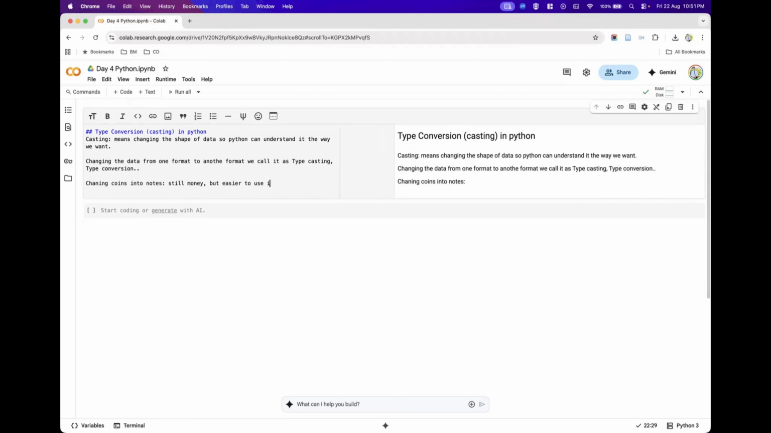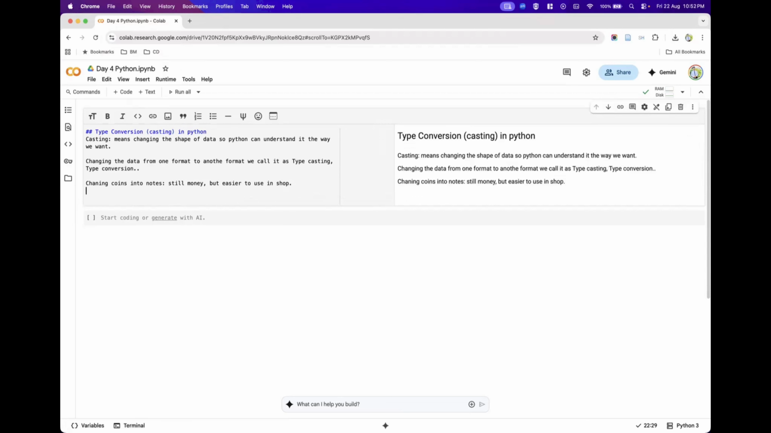Say, for example, you're having 10 coins of 10 rupees. Carrying these 10 rupee coins, 10 numbers, is a little cumbersome. Instead of that, you can exchange the 10 rupee coins, 10 numbers, into one single 100 rupee note. That is easier for us to carry. But at the same time, the money value remains the same, only the coin is being changed to a note. That is how I can compare type conversion or typecasting in Python.